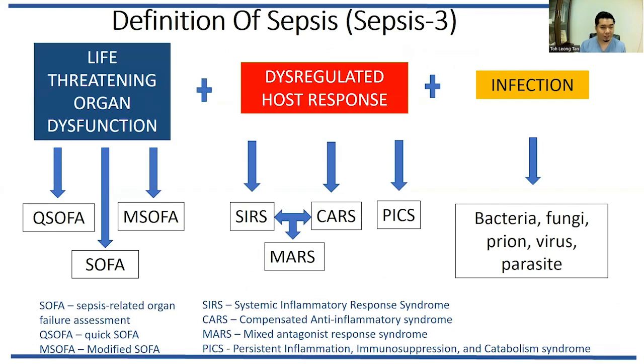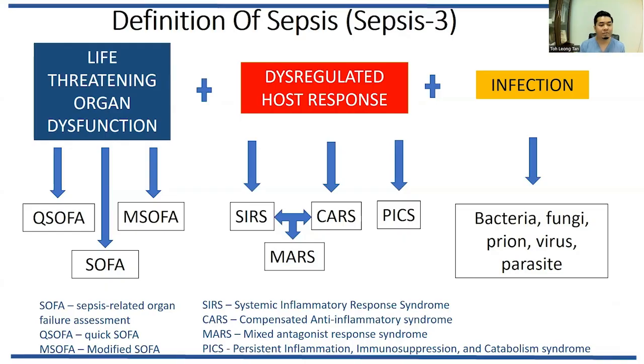So everyone already knows that the Sepsis-3 definition has been implemented since 2016, and there are various scoring systems to help us identify sepsis early. Sepsis is a life-threatening organ dysfunction caused by a dysregulated host response secondary to infection.